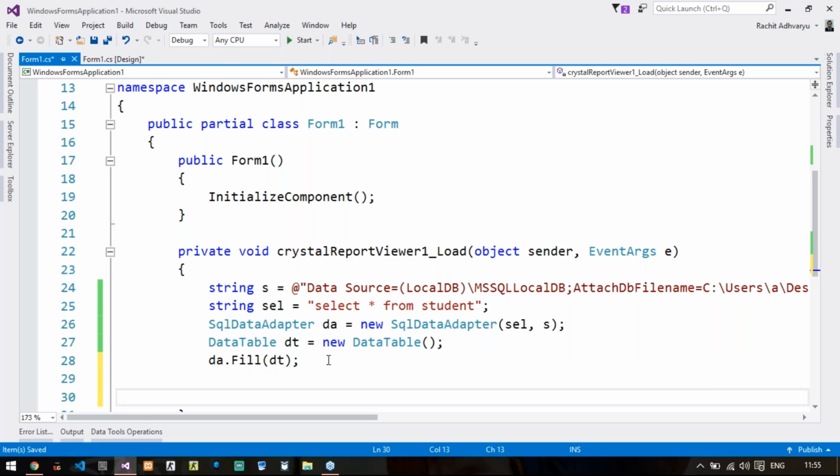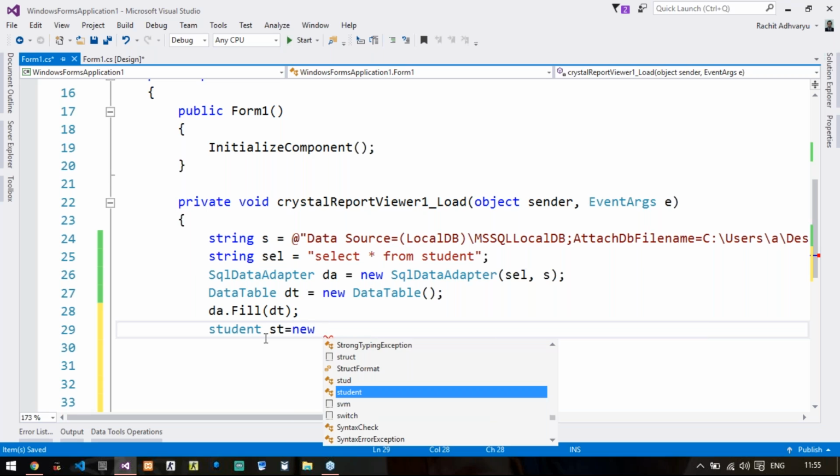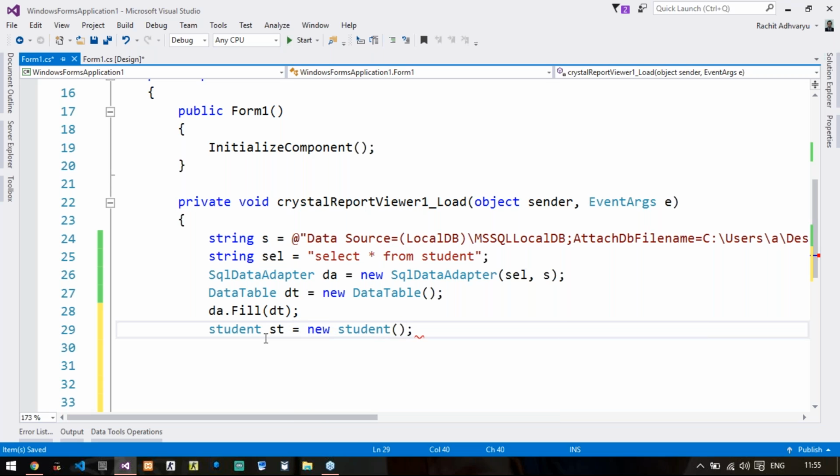Now the next step is you need to generate the object of Crystal report. So the name of my Crystal report is student. ST equals new student. The next thing is I need to now provide all the data to this report. No need to generate data grid here.